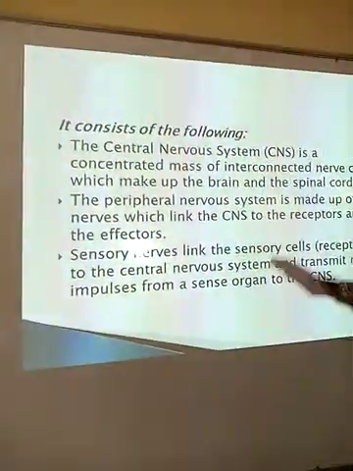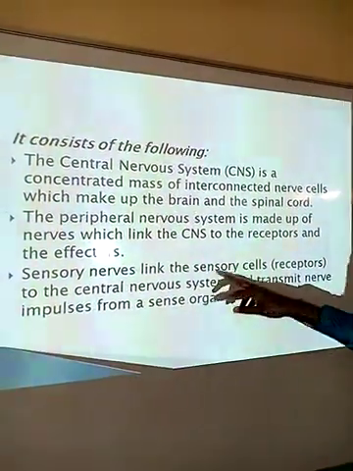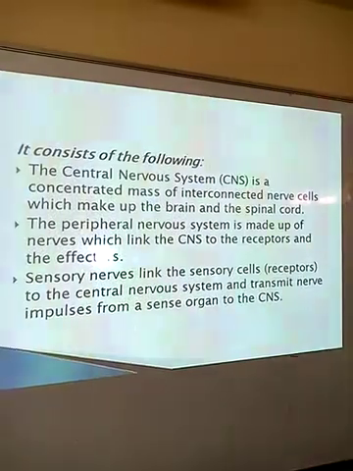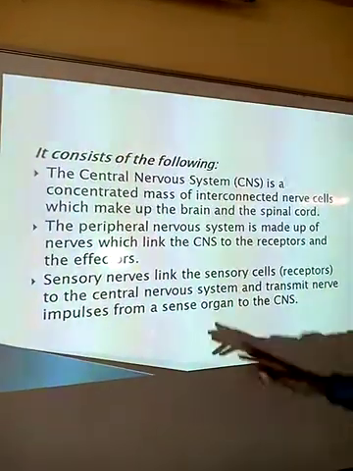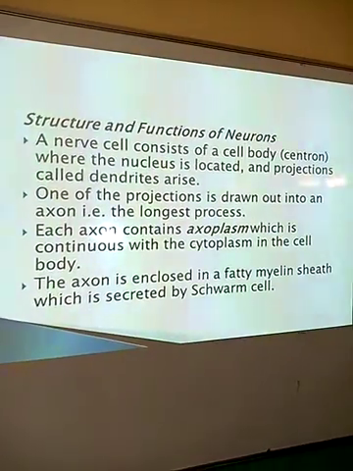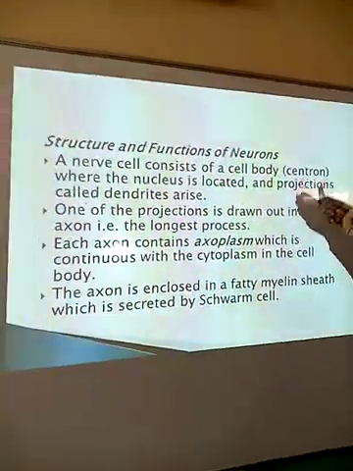So when I'm talking about these neurons, the sensory nerves link the sensory cells, that's the receptors, to the central nervous system and transmit the nerve impulse from the sense organ to the central nervous system. We've now seen the structure here. So, structure and functions of neurons.